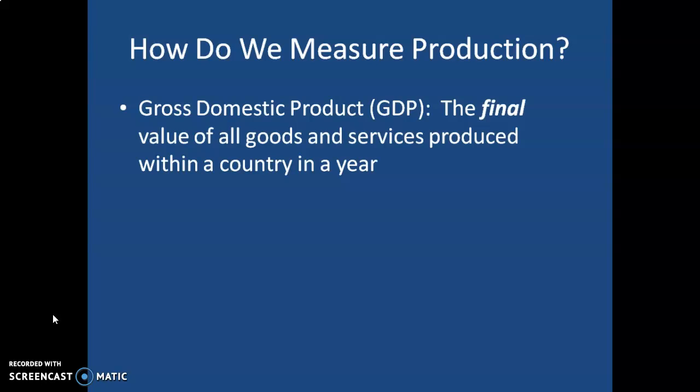If we counted the cotton each time it was processed and sold at a different stage of production, we would be overstating our GDP. We only want to count it the last time that it is sold as a new product.